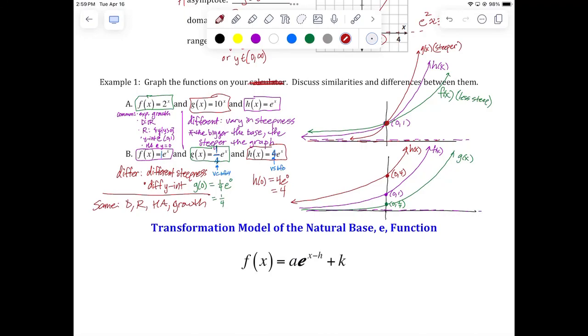Okay, so now what we're going to do is shift gears, and we're going to do what we did yesterday with different bases. We're going to do the same thing with base e. So it's going to feel very, very repetitive. If you understood yesterday's lesson and you've been paying attention all year long for the other functions, it's going to be very, very boring, maybe, perhaps.